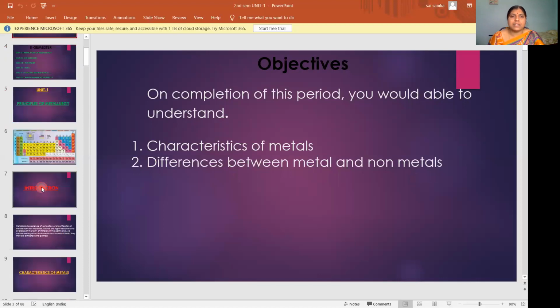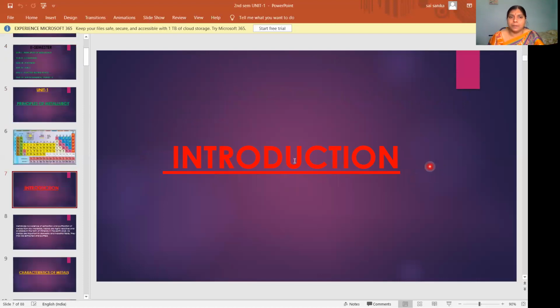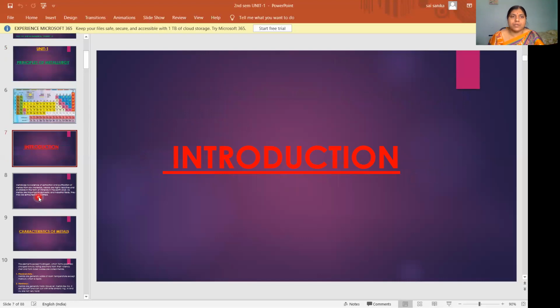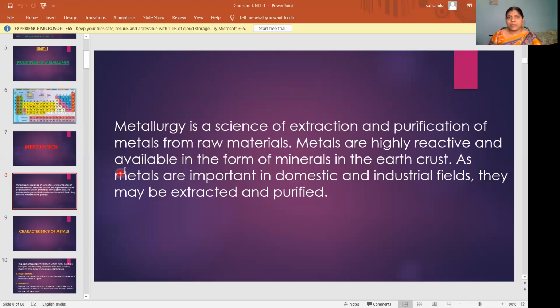Now we'll see the introduction to metallurgy. First of all, what is meant by metallurgy? Metallurgy is a science of extraction and purification of metals from raw materials. It is a branch of science which deals with the extraction, meaning separation, and purification.